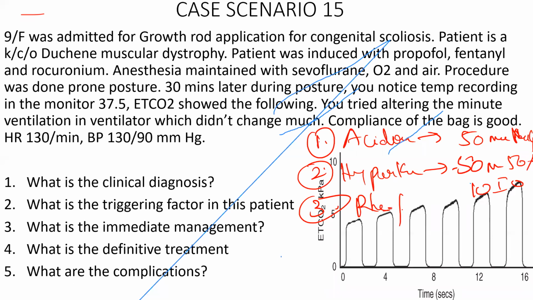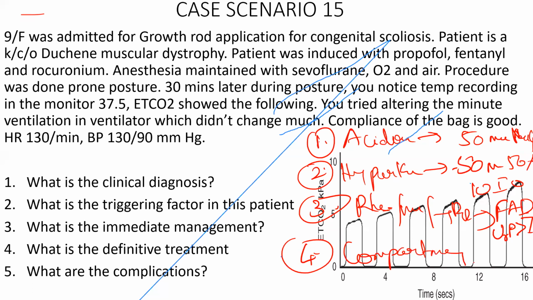Third one is going to be rhabdomyolysis, myoglobinuria that results in renal failure. So myoglobinuria can result in renal failure. To avoid that, force alkaline diuresis. Try to maintain the urinary pH more than 7. Fourth complication, compartment syndrome. Okay. Fifth complication, you're going to have DIC. So treat with platelets and coagulation factors and cryoprecipitates.